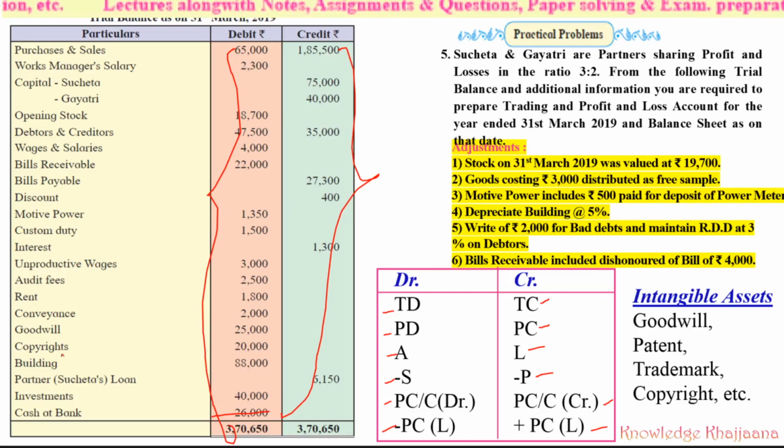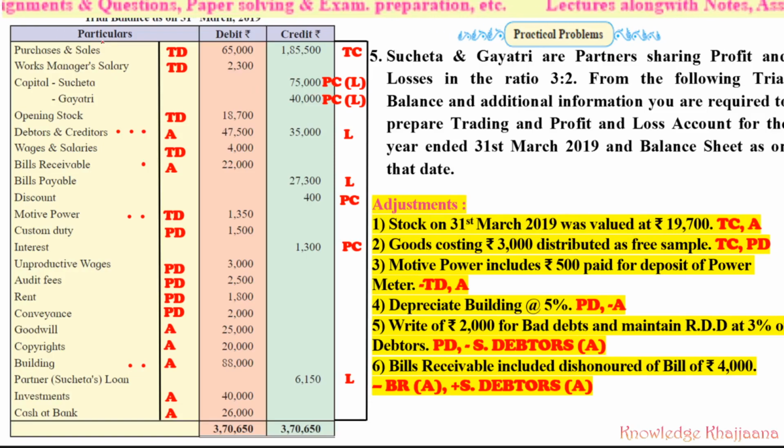Which are the intangible assets? Goodwill, copyright, those are the intangible assets. For example, goodwill, patent, trademark, copyright, etc. Intellectual property is the new intangible asset. So these are the intangible assets, and the intangible assets should be recorded to the asset side of the balance sheet. Now I will tell you where the trial balance items would be recorded.